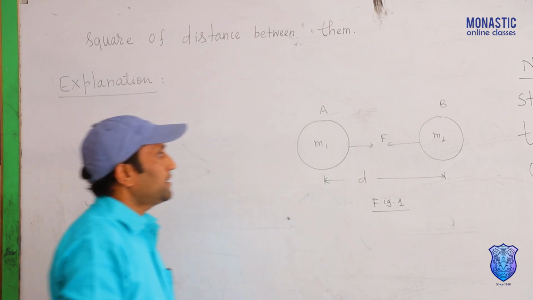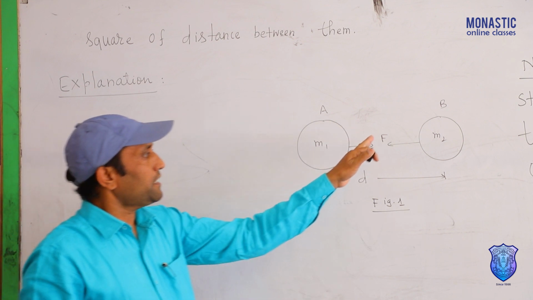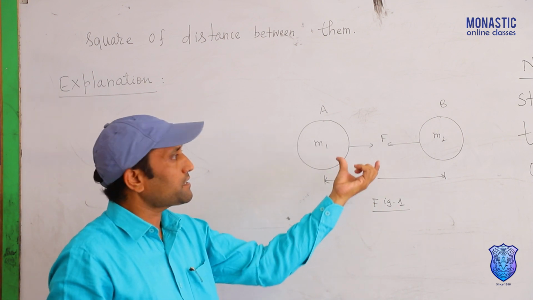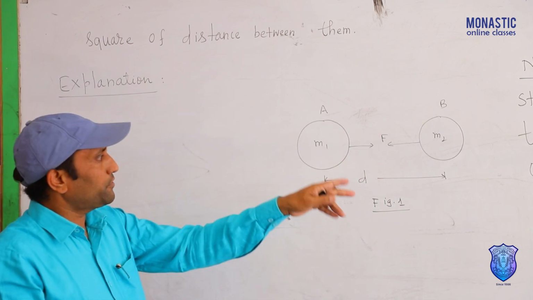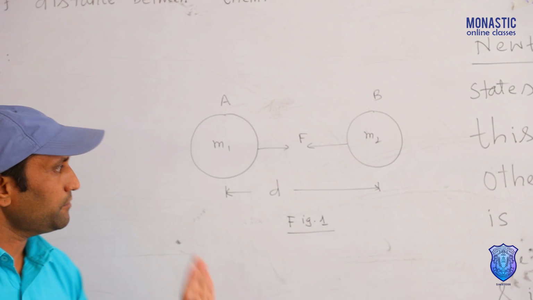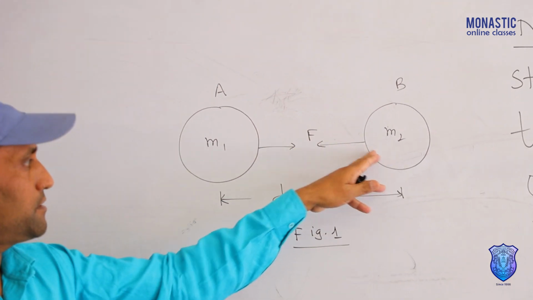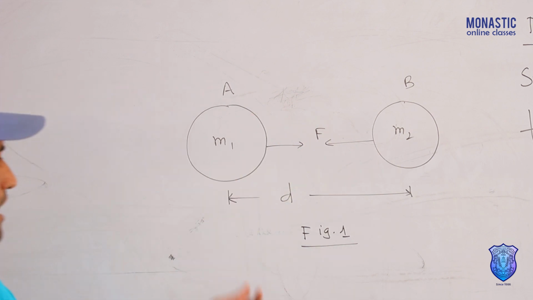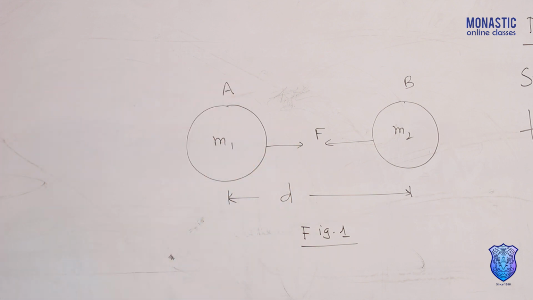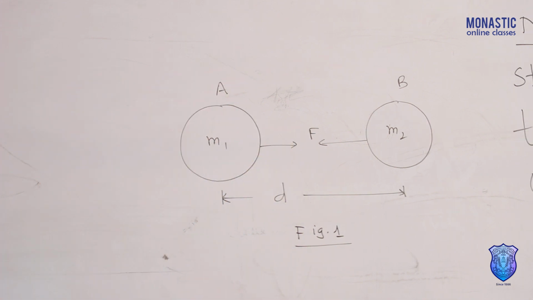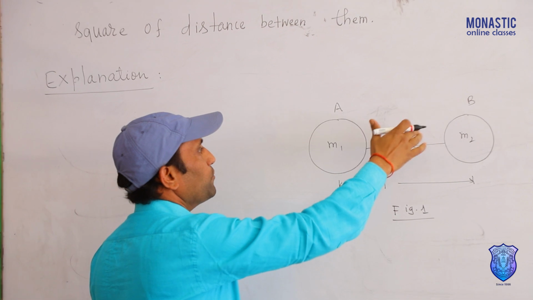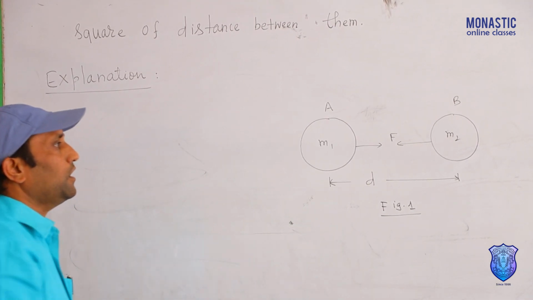In the figure, two bodies A and B are taken. Body A has mass m1, body B has mass m2, and d is the distance between them. According to Newton's law of gravitation, the force of attraction F between them is directly proportional to the product of their masses, so F is proportional to m1 m2, and inversely proportional to the square of the distance, so F is proportional to 1 by d square. From this we obtain F proportional to m1 m2 by d square. This is Newton's law of gravitation.